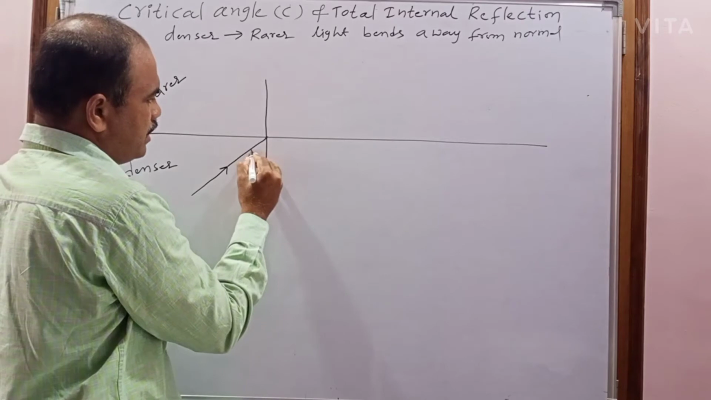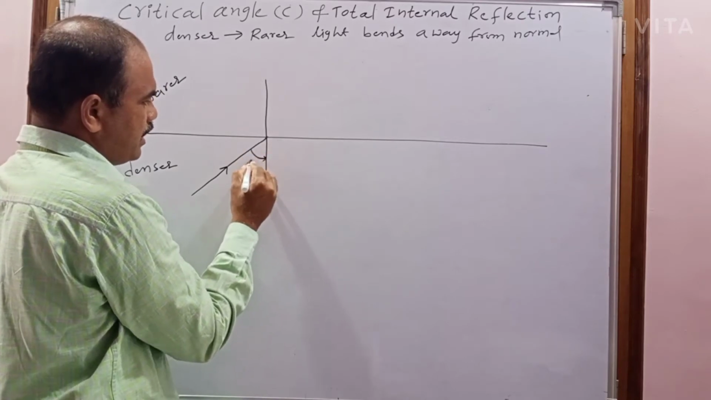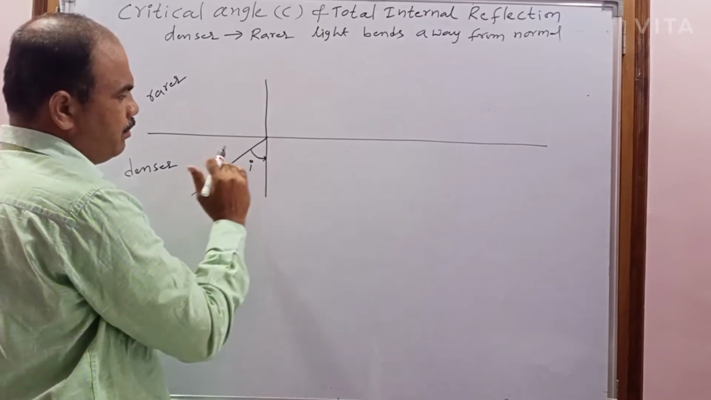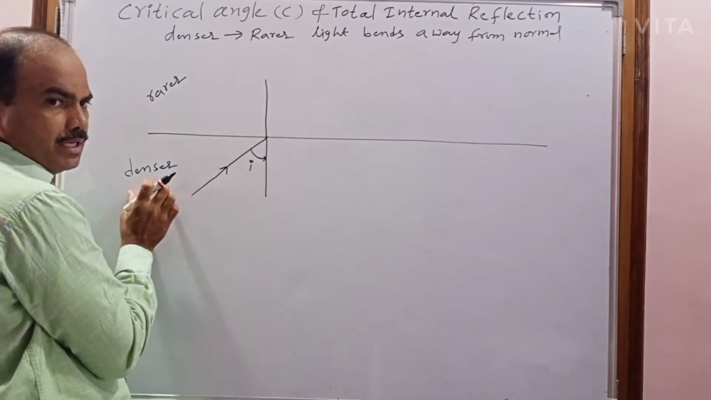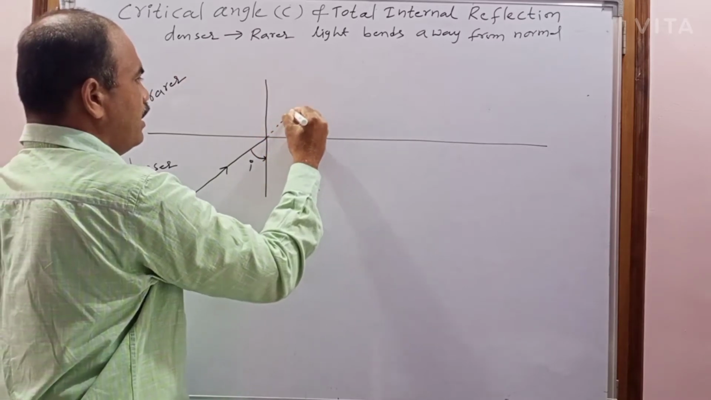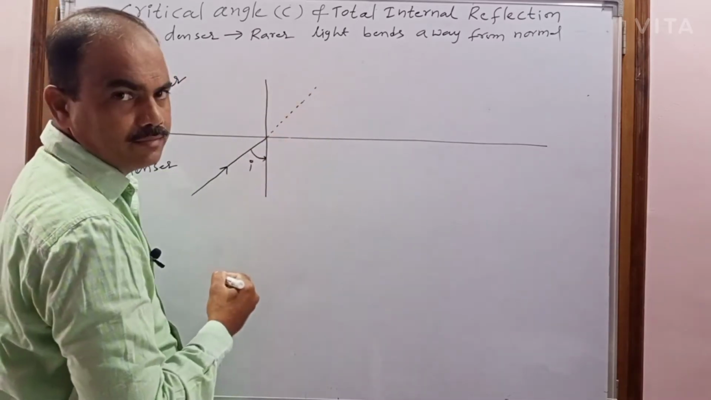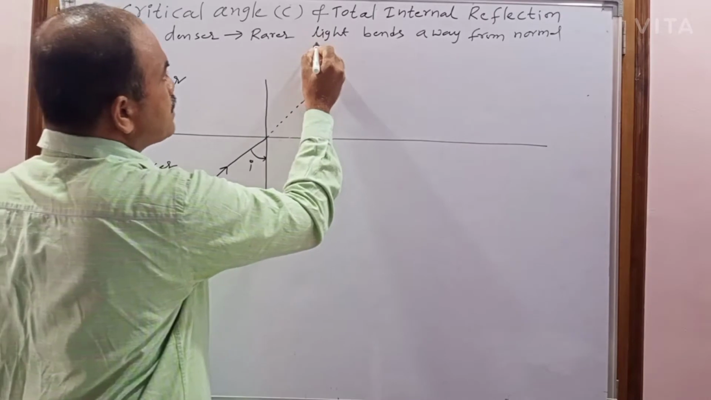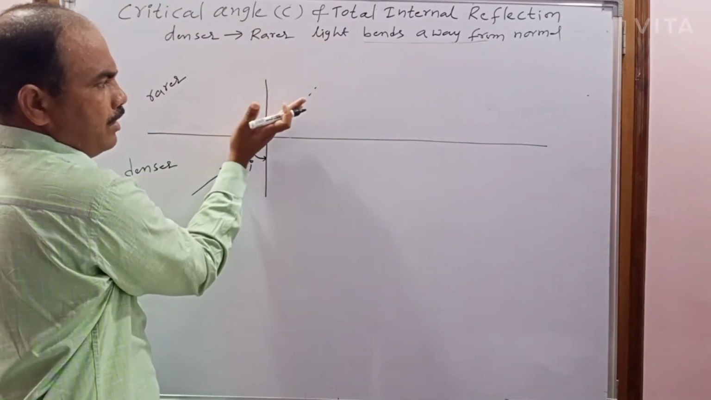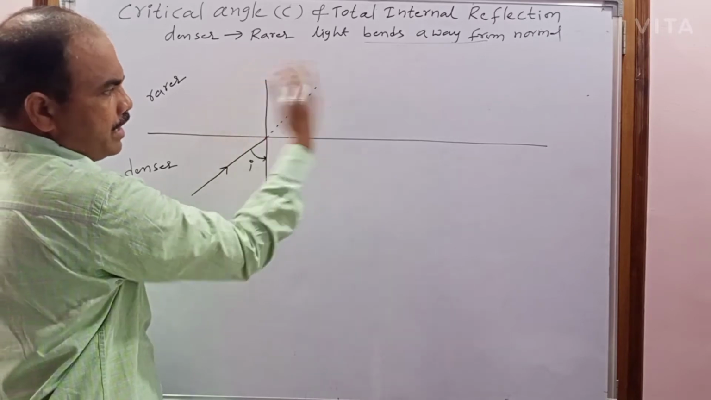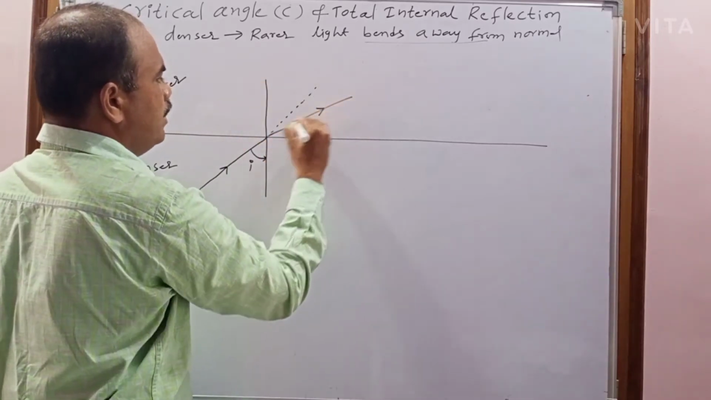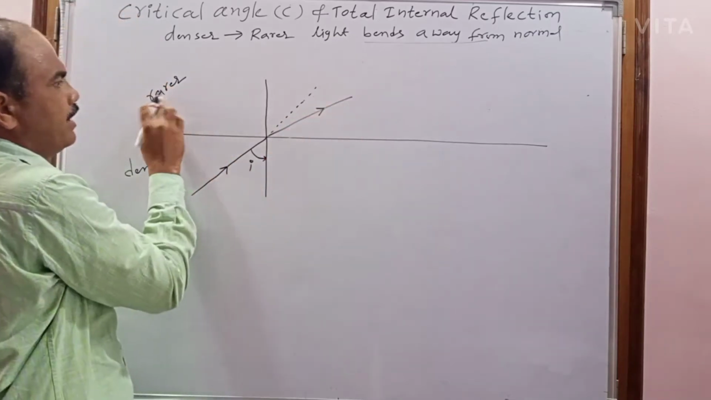Now consider it is incident with angle of incidence i. What is the angle of incidence? The angle between the normal and incident ray. But when the light is traveling from the denser medium and enters into rarer medium, it does not travel along the same straight line path. What happened? It bends away from normal. It does not bend towards normal, it bends away from normal. Now it will bend like this. This is a refracted ray in the rarer medium.